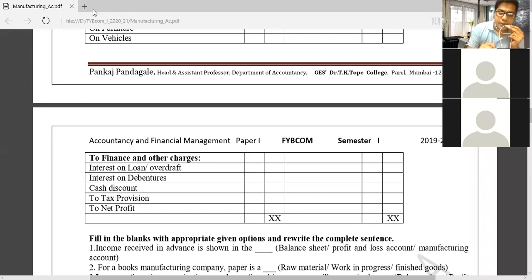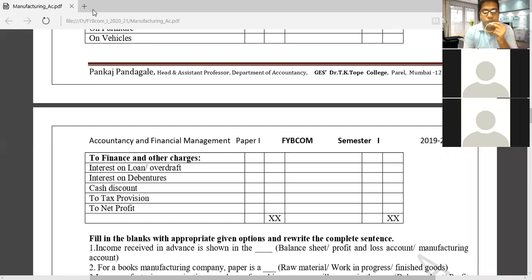Last week also I could not take the lecture because of this exam issue. In online exams there are many problems, and therefore I want to interact with them and solve their doubts.